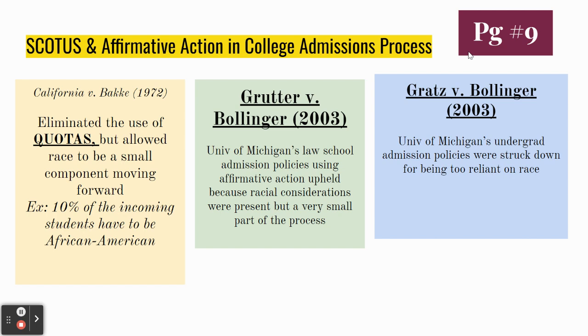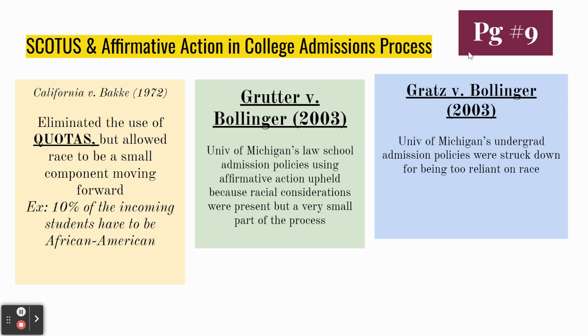There are two significant cases in 2003. They look kind of similar. Bollinger is the president of the University of Michigan. The first case, the Grutter case, is a student in the law school alleging that their school is too reliant on race. Minorities are being given too much preferential consideration in the law school's admissions policies, and that's putting other students at a disadvantage. And the Supreme Court very much disagreed. They looked at the law school admissions policies and were comfortable that race was only a small piece of the puzzle that was being considered. So they allowed the law school policies to stand.